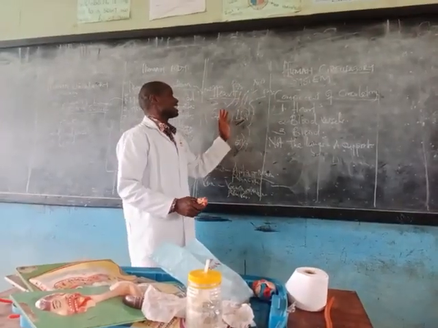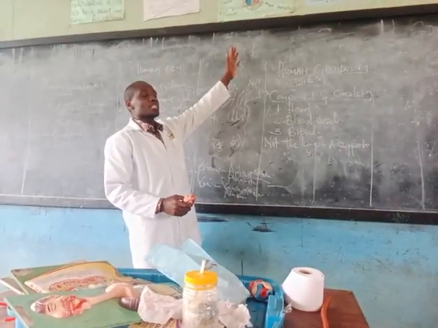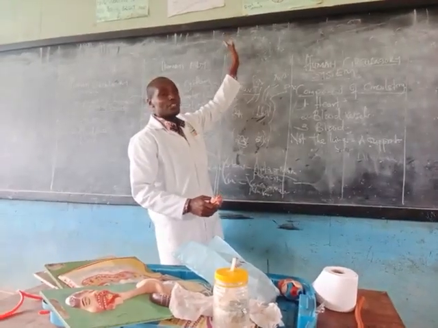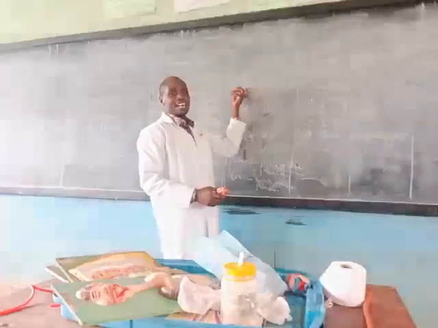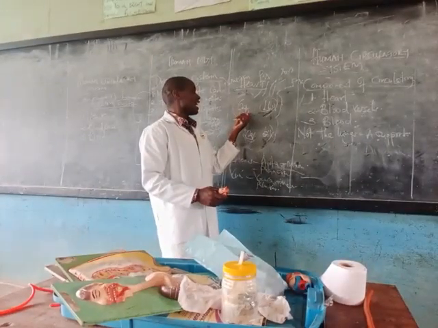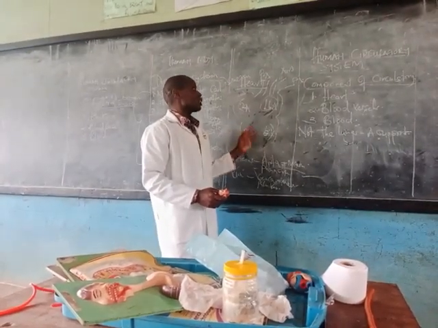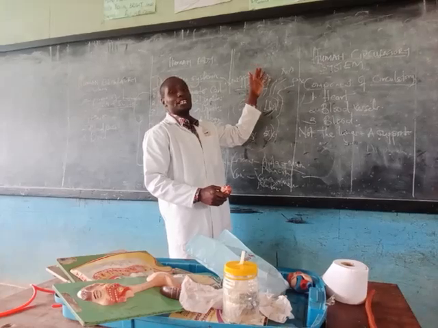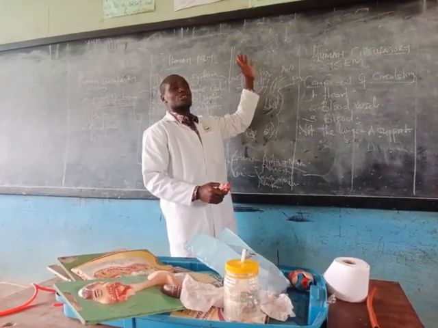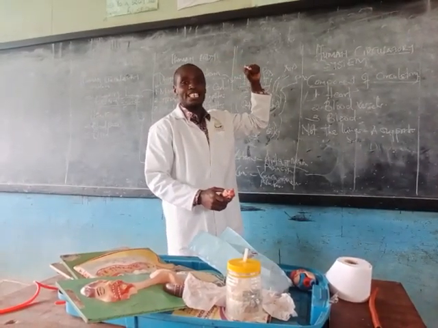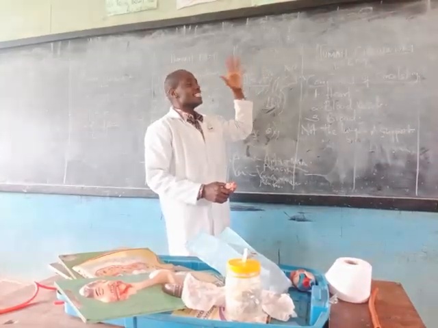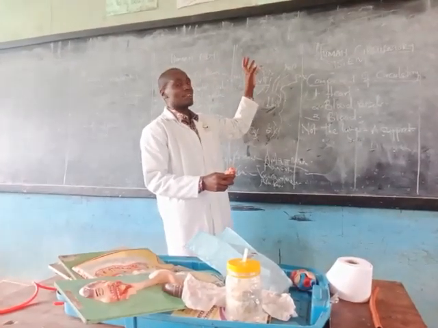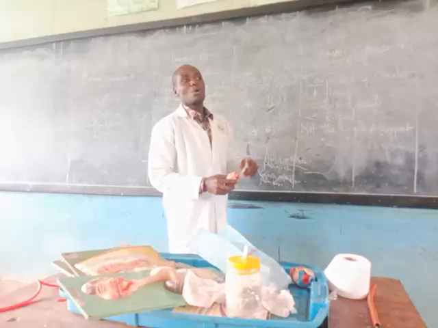Then it is pumped out through the aorta to all parts of the body, comes back through the vena cava, enters the right auricle and right ventricle, then enters the pulmonary artery, which takes it to the lungs, the supporting organ, so that the blood is refreshed. Then it cycles once again.